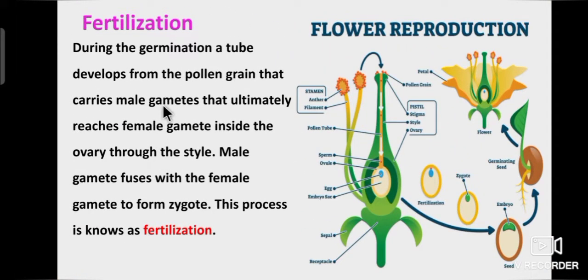Then tell me, what is fertilization? During germination, a tube develops from the pollen grain that carries male gametes and ultimately reaches the female gamete inside the ovary through the style. The male gamete fuses with the female gamete to form a zygote. This process is known as fertilization. So, fertilization is the process of combining male gamete with female gamete. The product is the formation of a zygote.